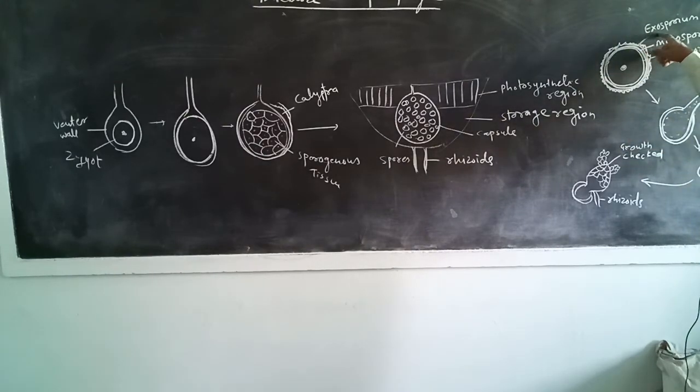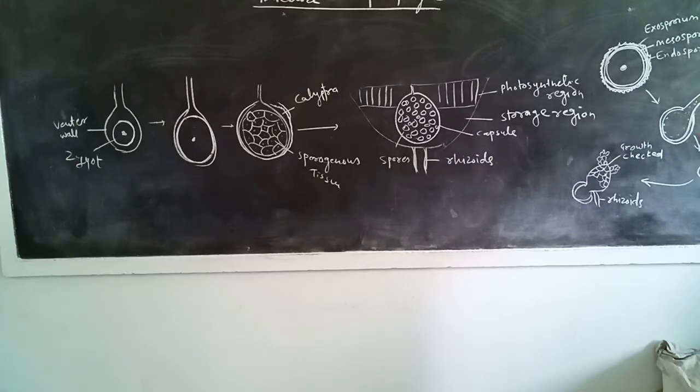The outer one is called the exosporium, the middle 2 to 3 concentric layers are called the mesosporium, and the innermost is the endosporium. At the time of germination, the exosporium and mesosporium break and the endosporium comes out in the form of a germ tube.